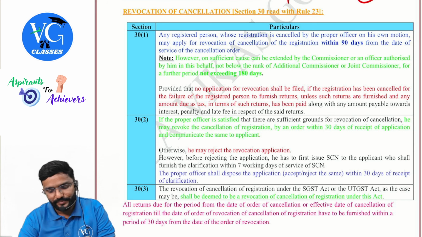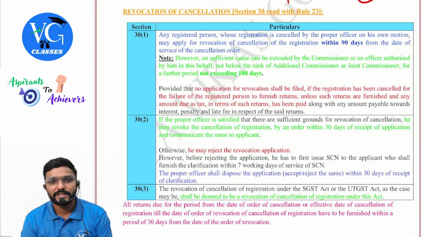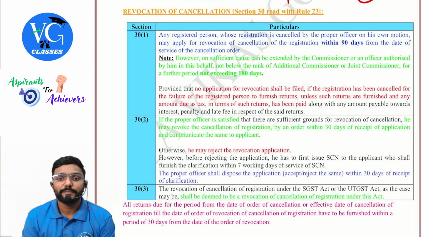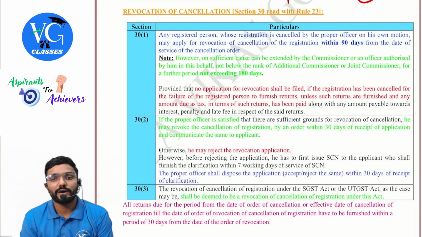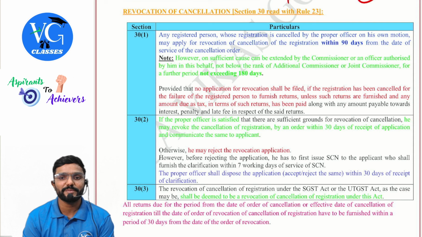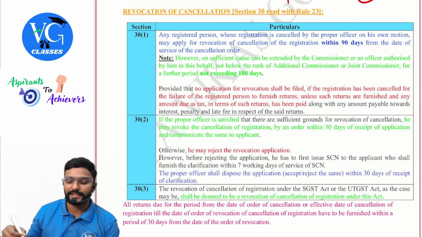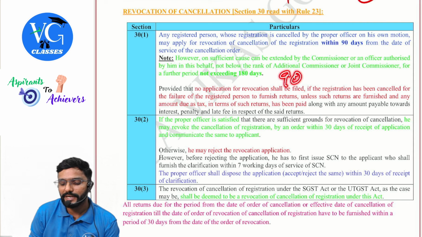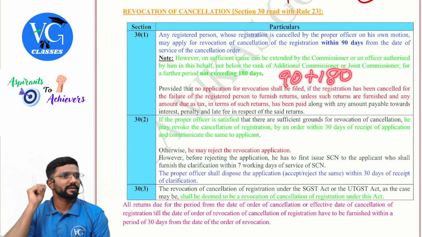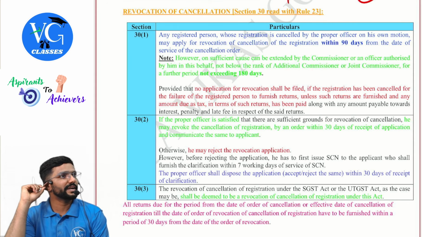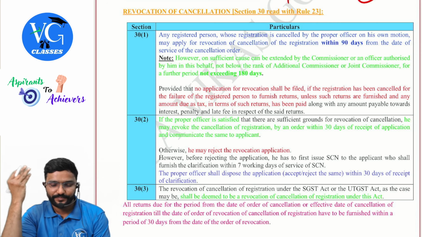However, on sufficient cause it can be extended by the commissioner or the officer authorized by him in this behalf, not below the rank of additional commissioner or joint commissioner, for a further period not exceeding 180 days. So what is the normal time? 90 plus 180 days extension. Extension is maximum 180, need not always be 180.